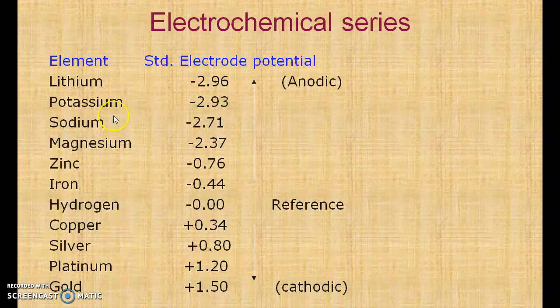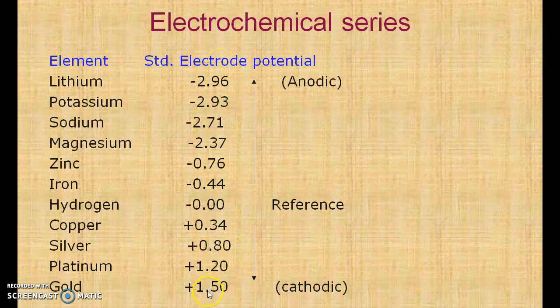When the electrode potentials of all the metal ions are calculated and they are arranged in order of their electrode potential, we get a series called the electrochemical series. You can just see that copper has a plus 0.34 electrode potential. You can see here that this electrochemical series has two ends. One end is an anodic end and another end is a cathodic end. The metal ions which lie towards the anodic end are more anodic and they are more prone to corrosion.